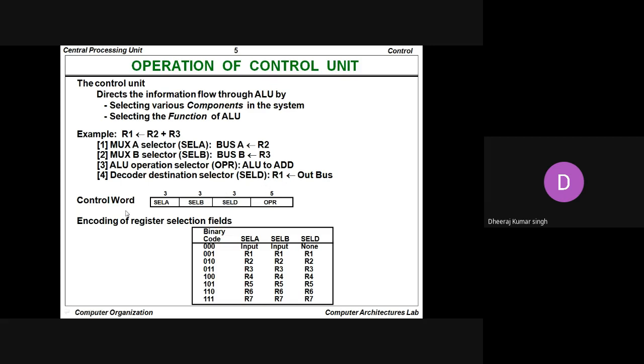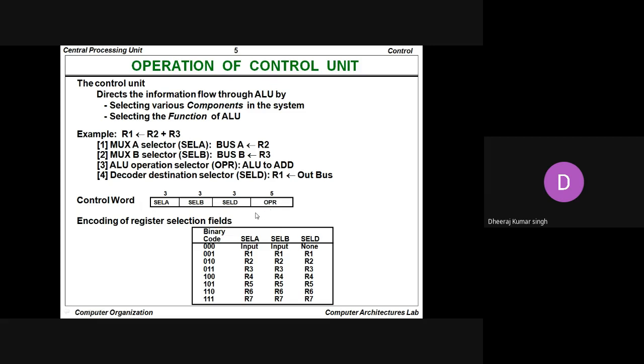So what does the control word define? The control word defines the data present in A, that is select A, the data present in B, that is select B, the destination for the output, that is select D, and finally the operation to be performed. So that defines the control word.